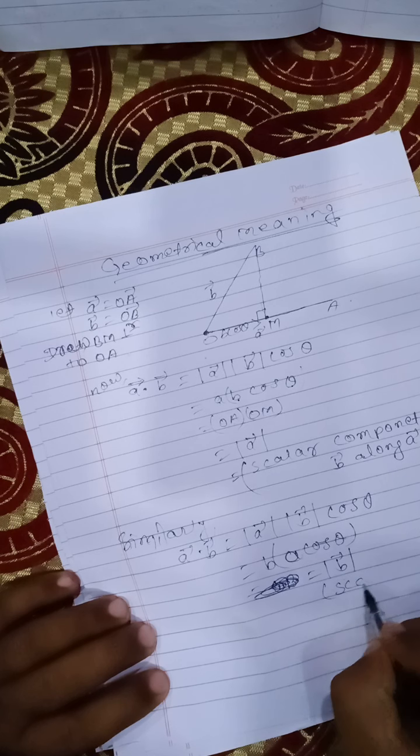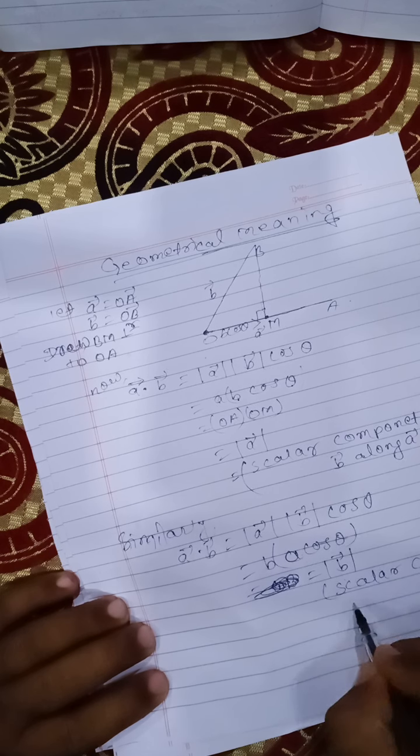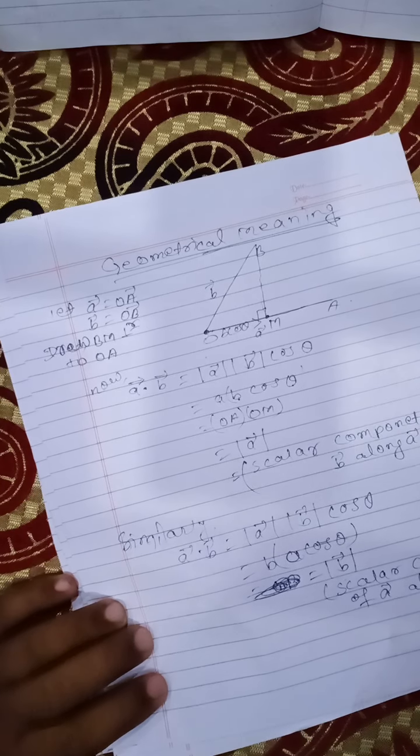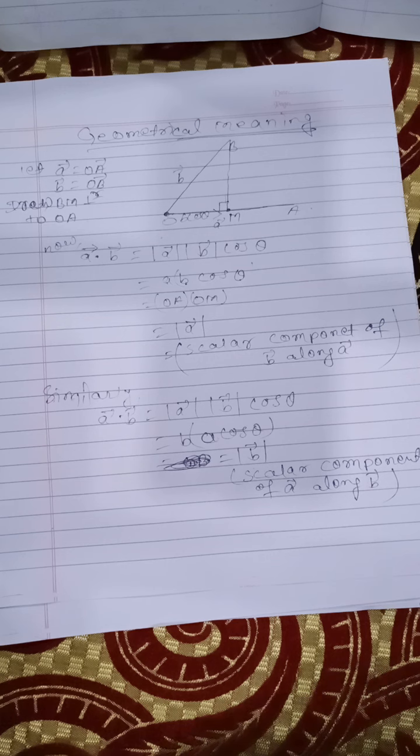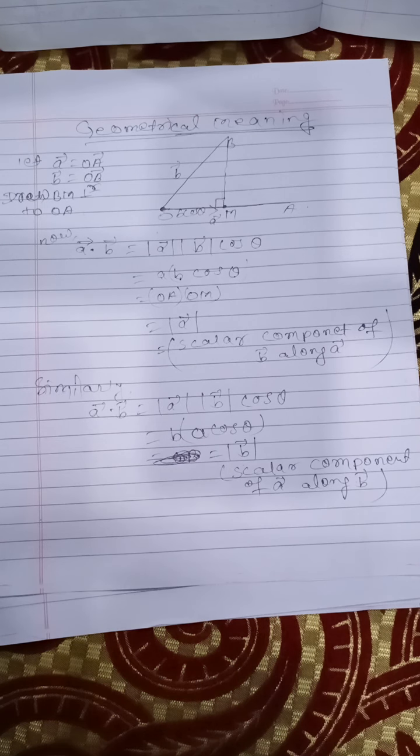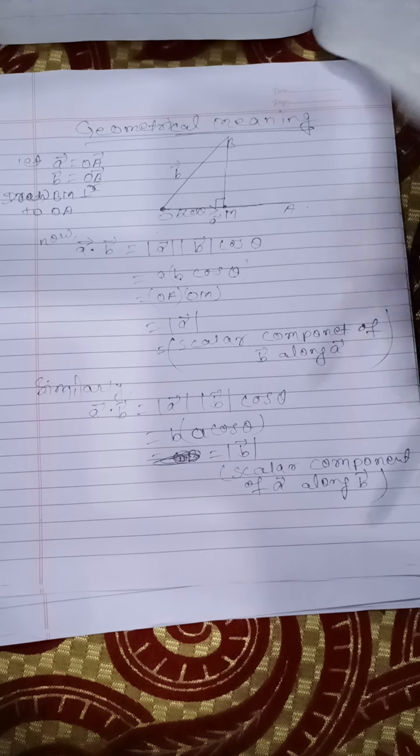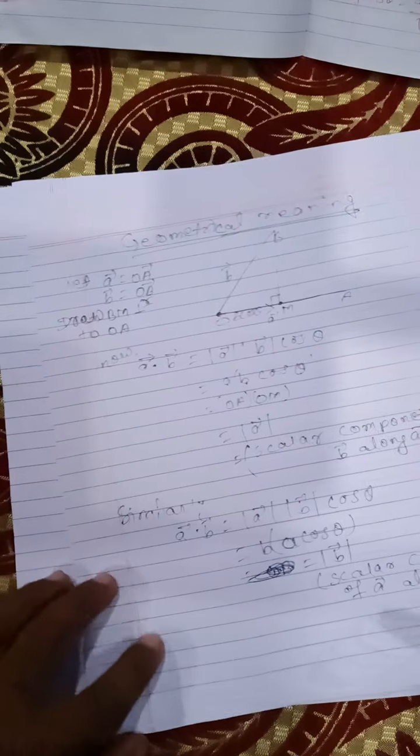Then this will be your scalar component of A vector along B vector. This is your geometrical meaning. These two are the geometrical meanings of the dot product, and obviously it will have properties. Earlier we discussed the properties of vectors only, not the scalar product properties. What are the properties that we are going to discuss here?